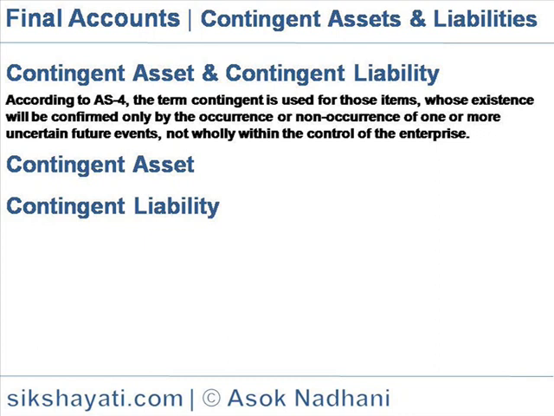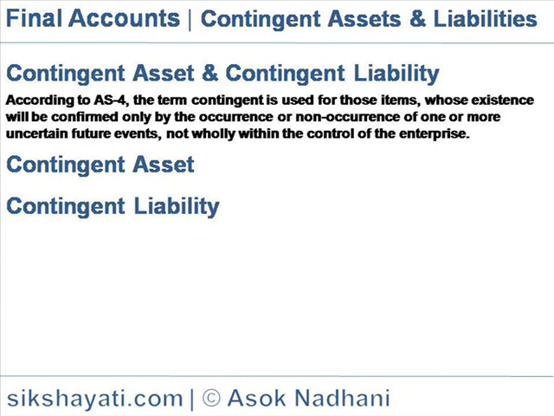According to AS4, the term contingent is used for those items whose existence will be confirmed only by the occurrence or non-occurrence of one or more uncertain future events, not wholly within the control of the enterprise. For example, a tax liability under legal dispute pending in a court of law, or a claim for damages with an insurance company, etc.